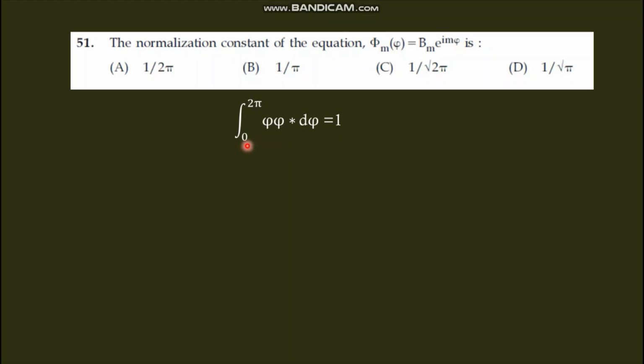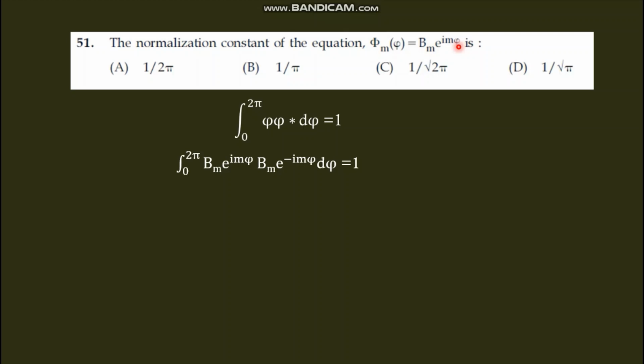We can discuss that quantum mechanical part in some video, where I will explain in detail. Now, normalization means integral psi star psi d tau equals 1. Here the limit will be 0 to 2 pi, phi star phi d phi equals 1, and phi is Bm e raised to i m phi.